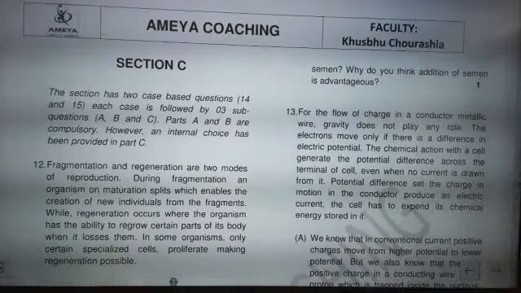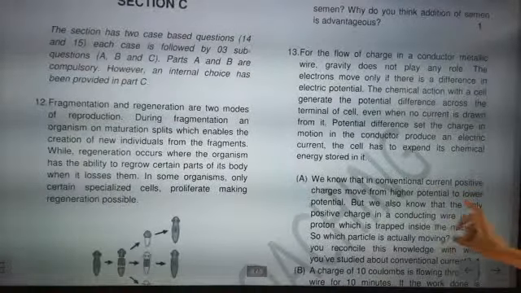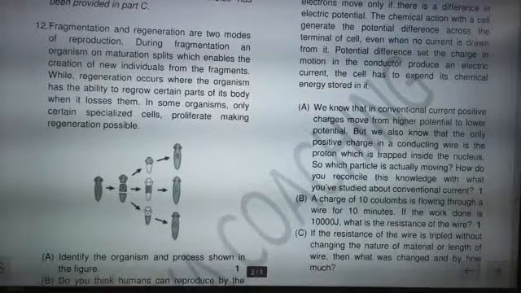What will be the answer? We know that in conventional current, positive charge moves from higher potential to lower potential. But we also know that the only positive charge in a conducting wire is the proton, which is trapped inside the nucleus. So which particle is actually moving? How do you reconcile this knowledge with what you have studied about conventional current?